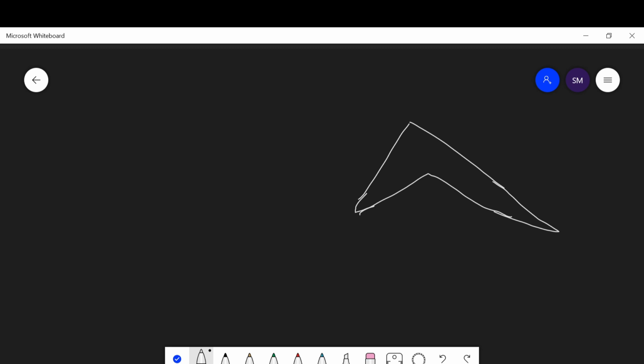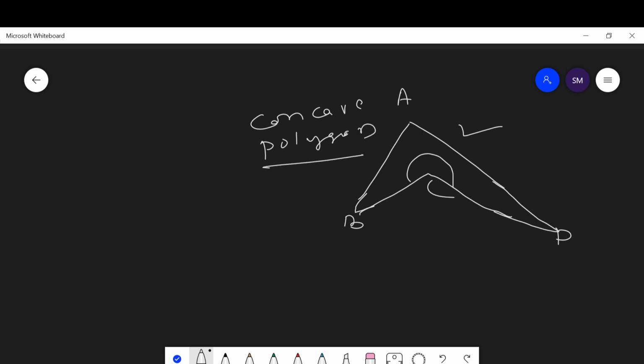An angle which is more than 180 degrees is called a concave angle. This polygon ABCD is a polygon with a concave angle, so it is called a concave polygon.